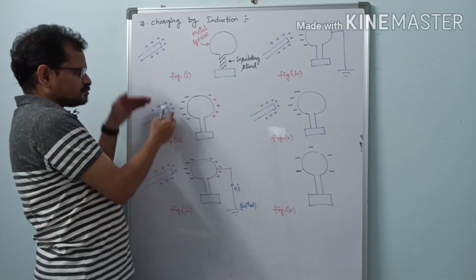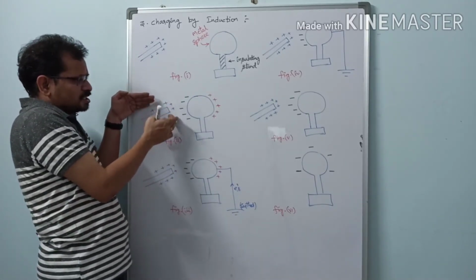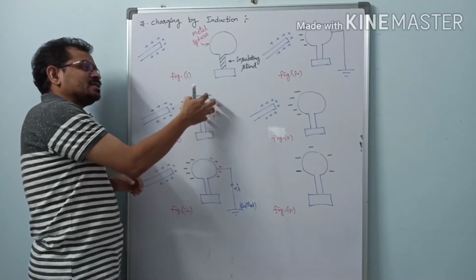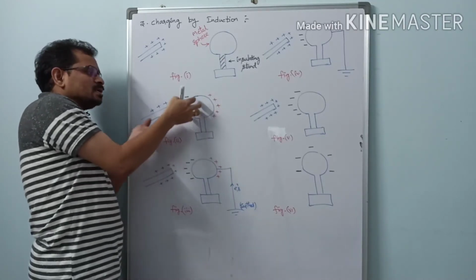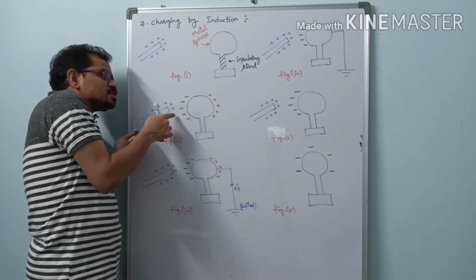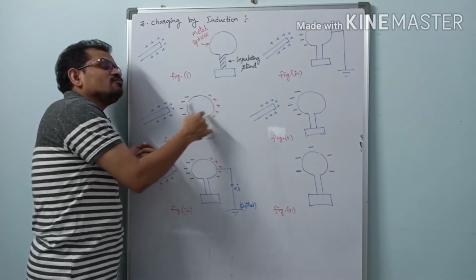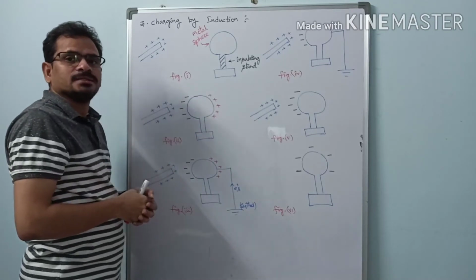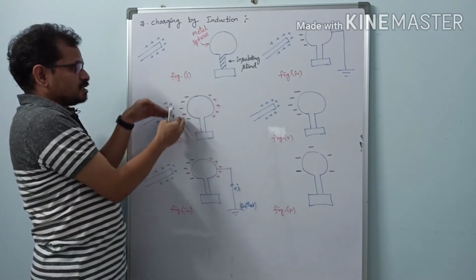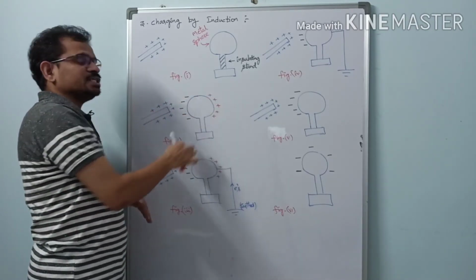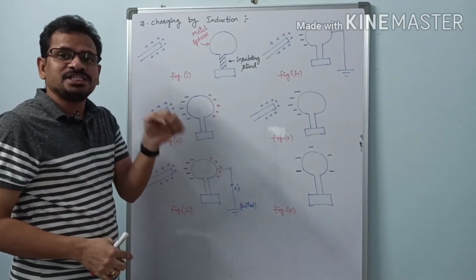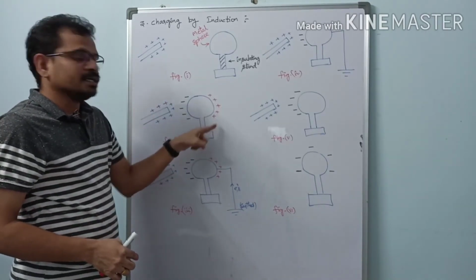So here, when the positive charges on this metal rod attract the electrons from this metal sphere towards the surface which is close to this one. So this surface is closer to this one, and this surface is far off. As these electrons are attracted to this surface, this region which has become deficient of electrons now